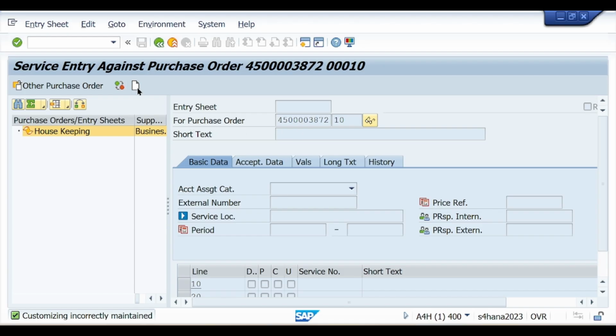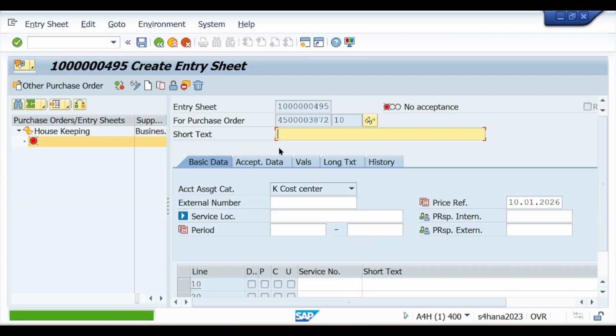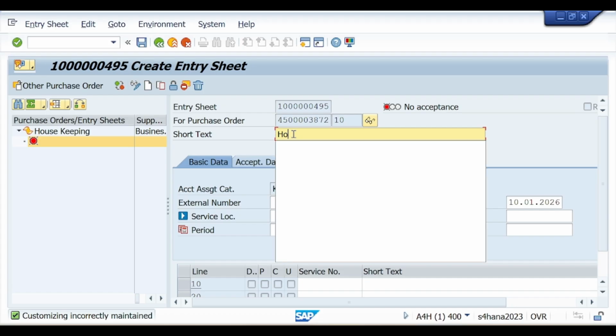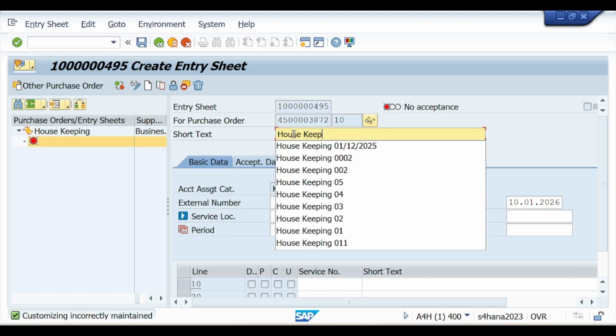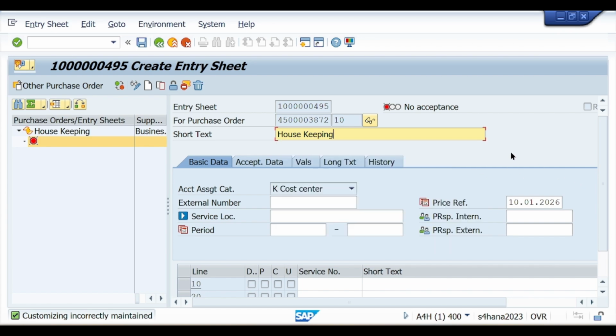Now create entry sheet, click on it, and here you see the system automatically gives an entry sheet number. So this is my entry sheet number, and short text. Let's suppose I am giving the same, housekeeping. Now press enter,